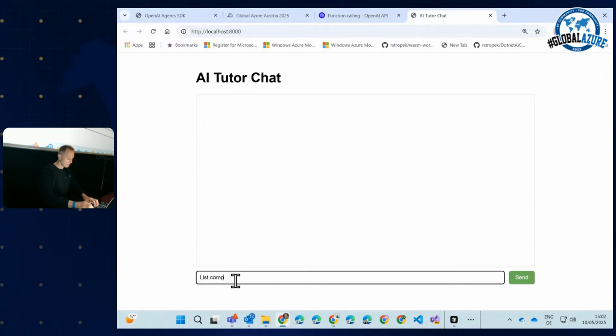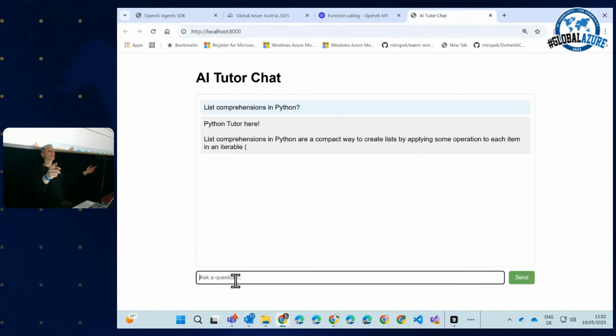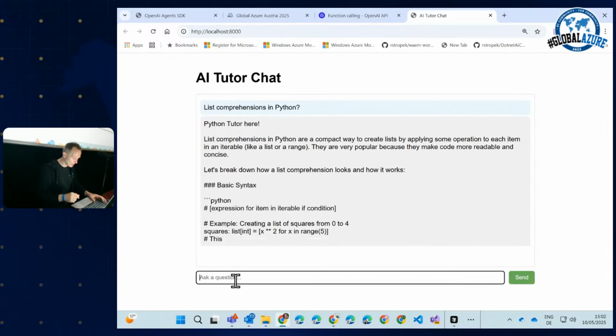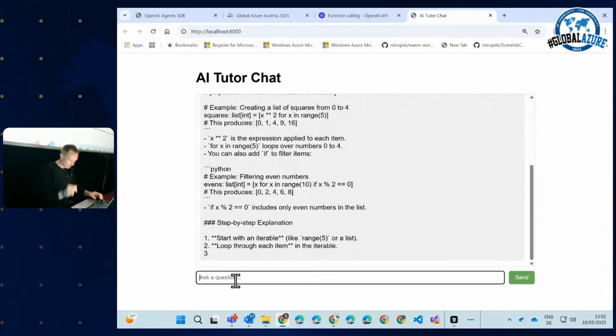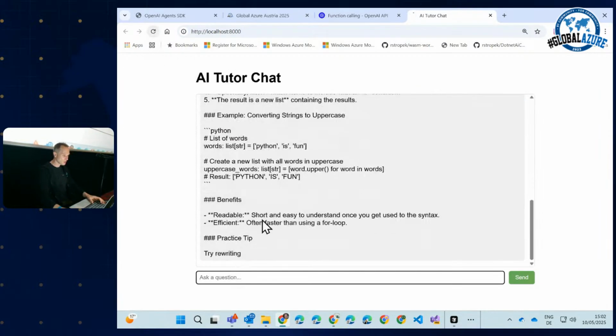List comprehensions in Python. Let's see. Python tutor here. Yeah, very good. Thank you very much. Round of applause for Mario. We're catching that one. Thank you very much.